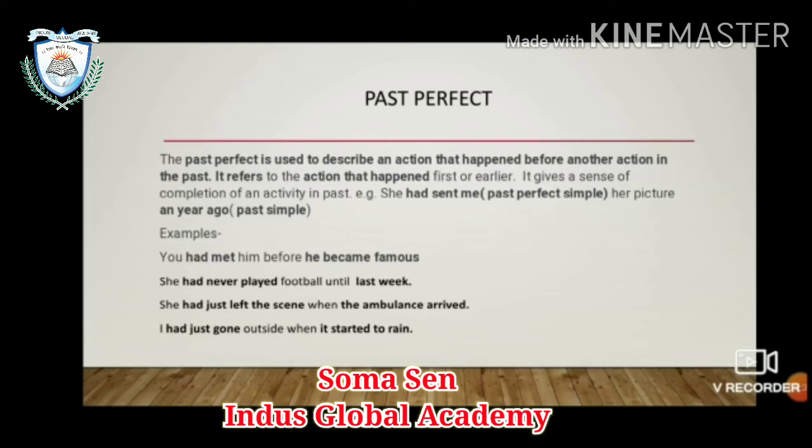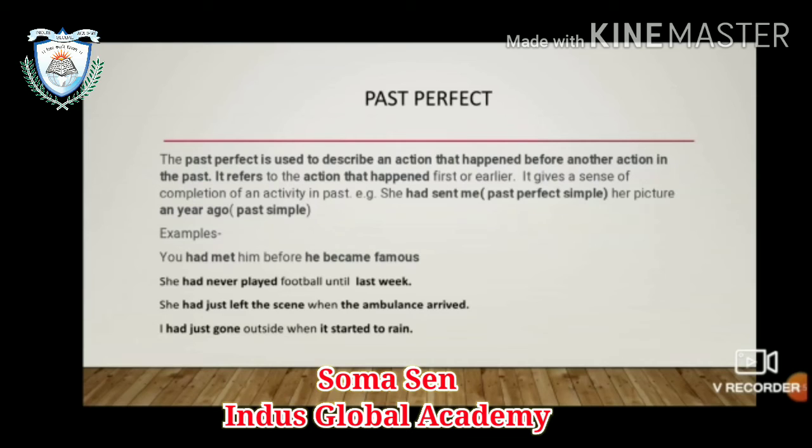She had sent me her picture a year ago. So there are two tenses. One is past perfect simple. Where is the past perfect simple? In the first portion of the sentence, she had sent me.